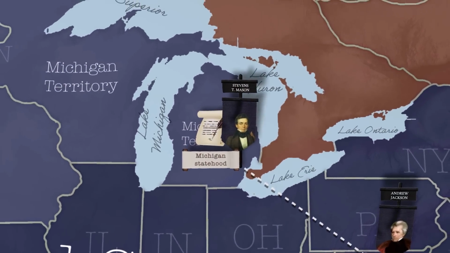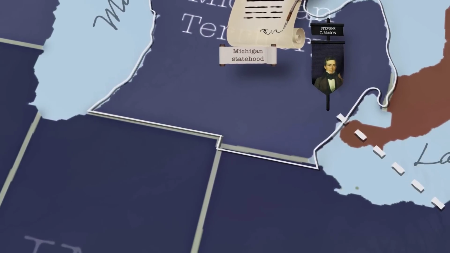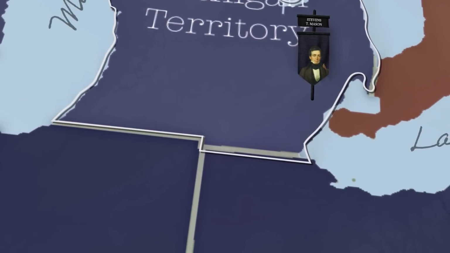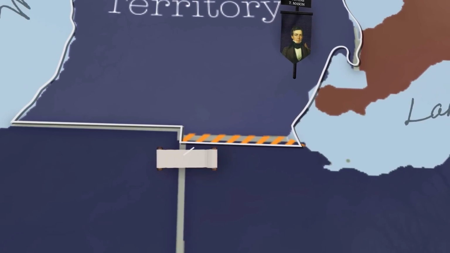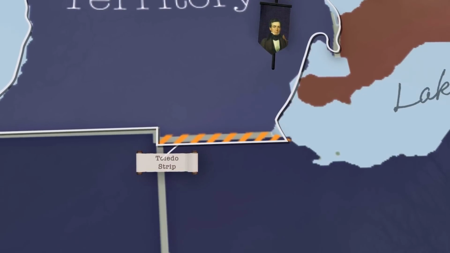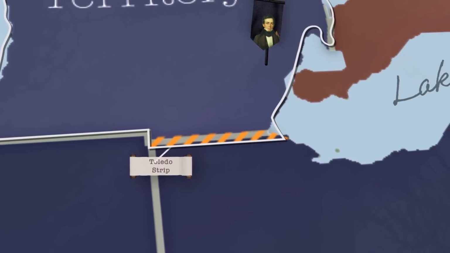As part of its application, it presented its own defined boundaries. Adhering strictly to the 1787 ordinance, it formally claimed the strip of land between 5 to 8 miles wide that Ohio had claimed years earlier. This land, known as the Toledo Strip, was now formally claimed by two separate states, and it was quickly apparent that neither would back down.